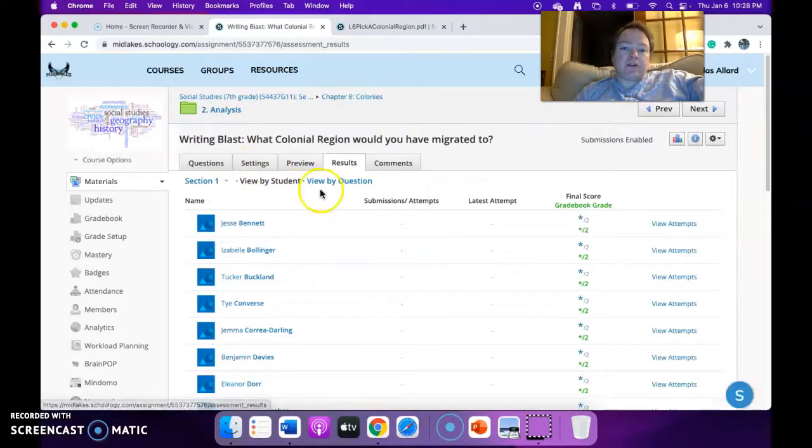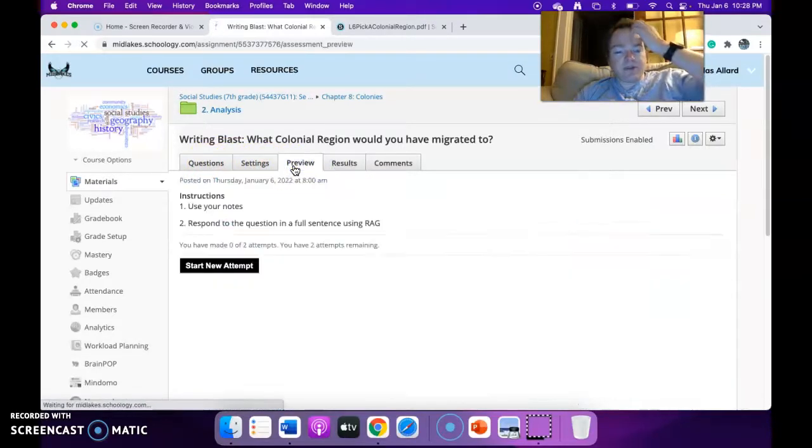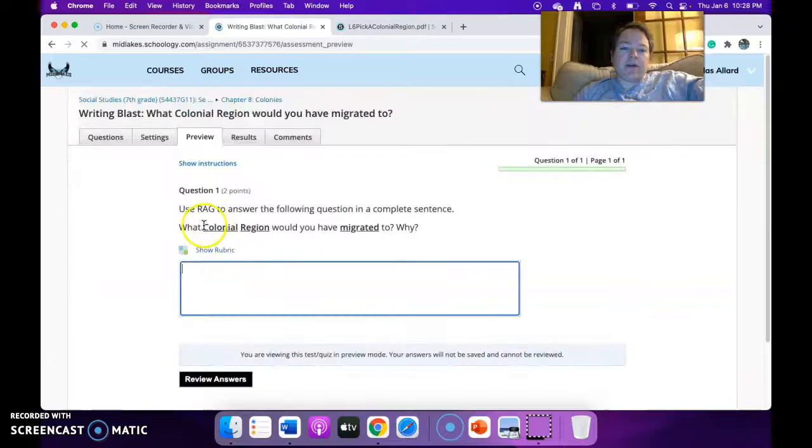Nobody's started it yet, so that's okay. Let's go to preview. Yours is going to look a little bit different than mine. Number 1, use your notes. Respond to the question in a full and complete sentence. What colonial region would you have migrated to and why? Notice the vocabulary terms there. If we're going to do a quick rag, get rid of that question part.